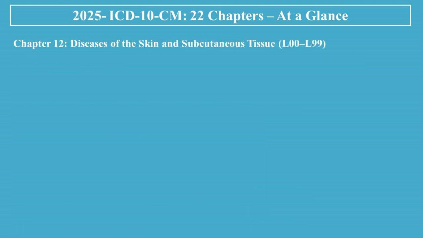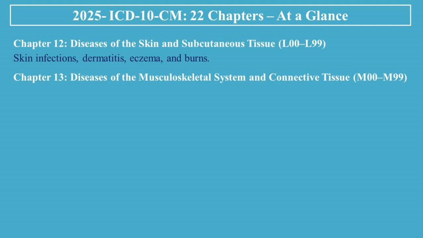Chapter 12, Diseases of the Skin and Subcutaneous Tissue, L00 to L99. Skin infections, dermatitis, eczema, and burns. Chapter 13, Diseases of the Musculoskeletal System and Connective Tissue, M00 to M99. Includes arthritis, back pain, osteoporosis, and soft tissue disorders.